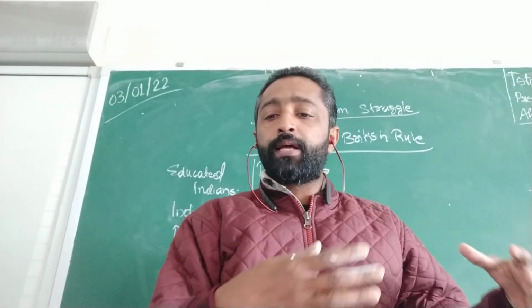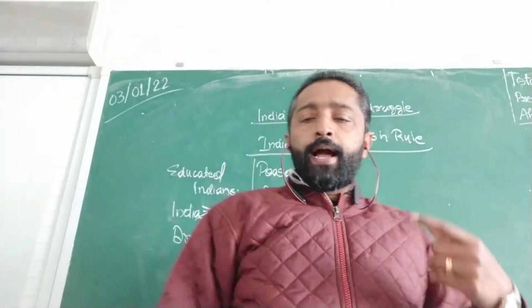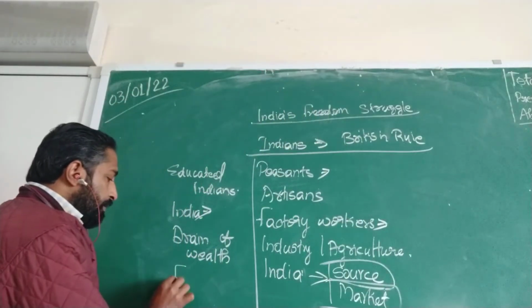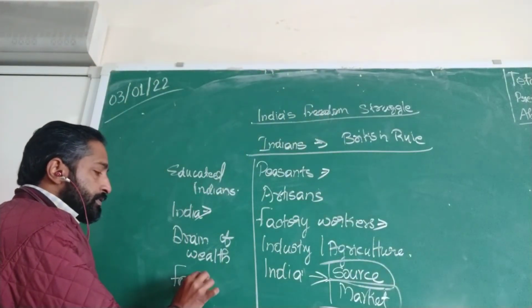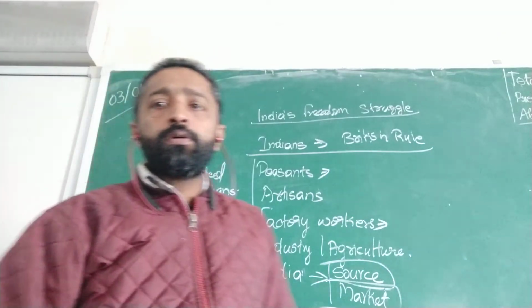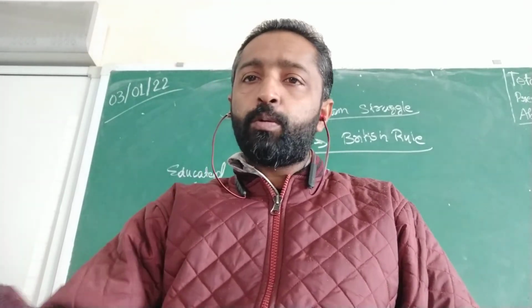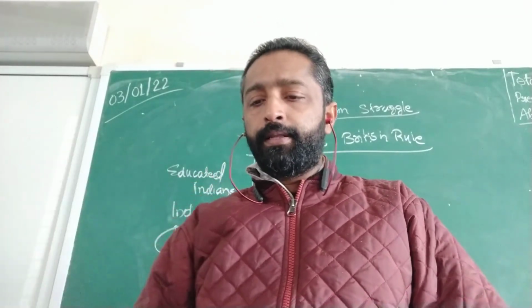And the next one is the famines. Because the wealth is taken by Britain, there were frequent famines that happened in India.